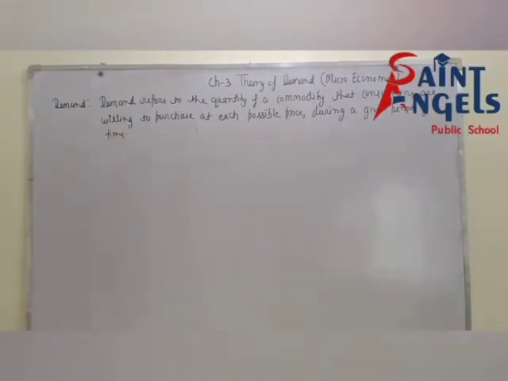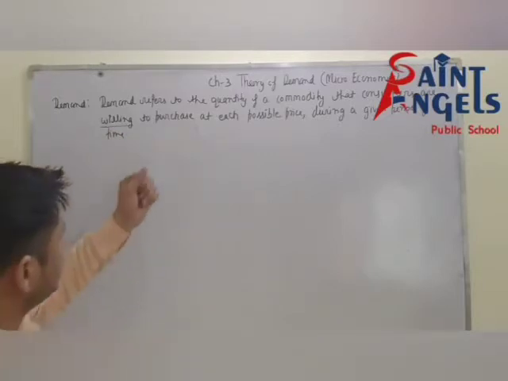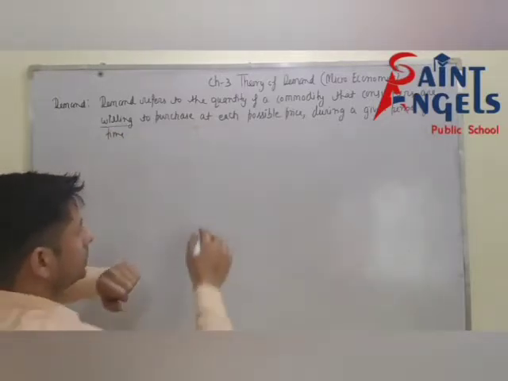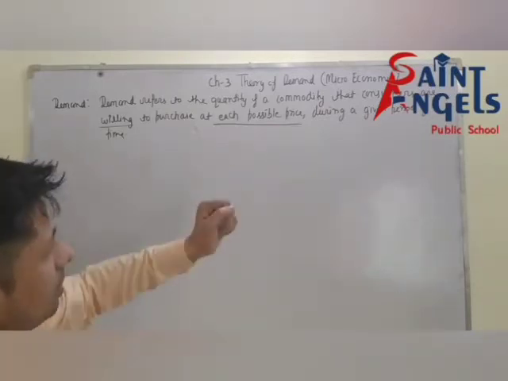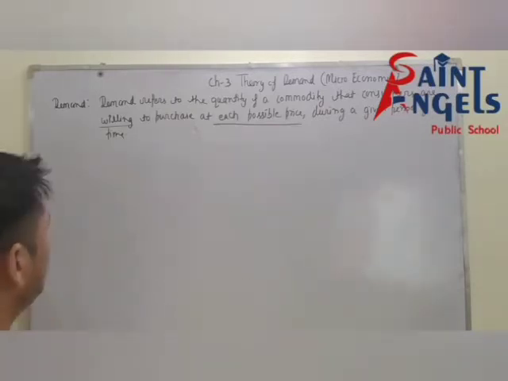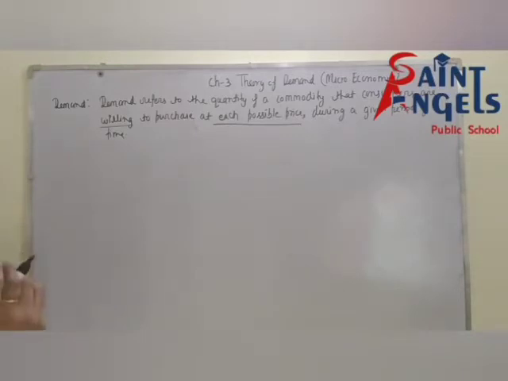Demand refers to the quantity of a commodity that consumers are willing to purchase. Willing means able. Willing means able to purchase at each possible price. Each possible price is important here. Each possible price during a given period of time. Now we will try to understand this definition with the help of a numerical example.